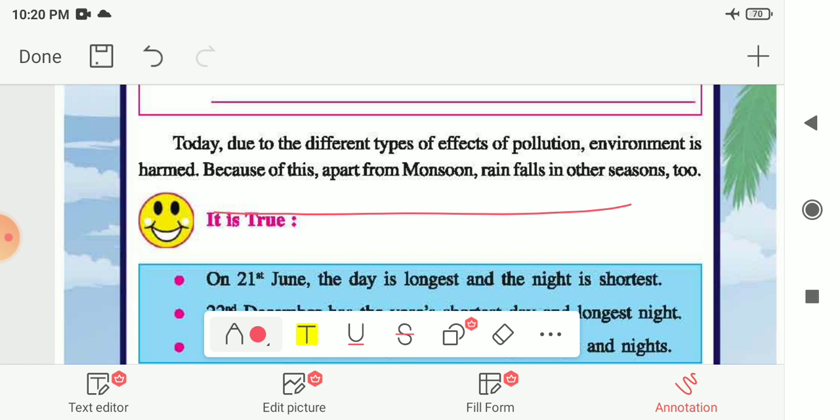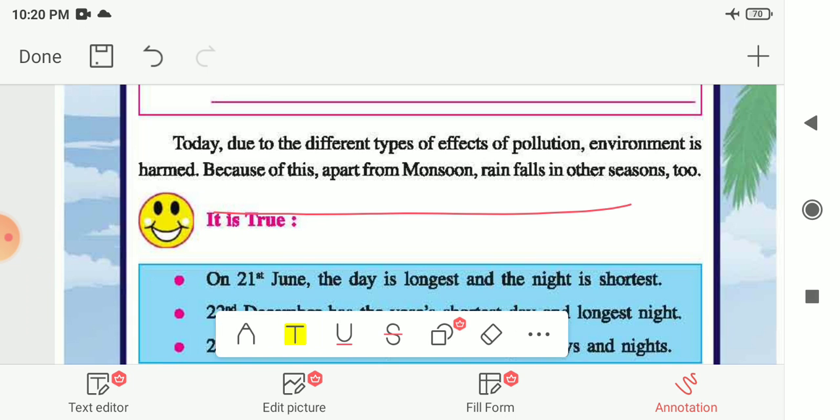Because of all these reasons, the environment is harmed, and because of this, apart from monsoon, rain falls in the other seasons also. In the winter also we are observing rain. So that means in a day we are experiencing more than one season because of climate change, or because the environment is harmed by pollution.